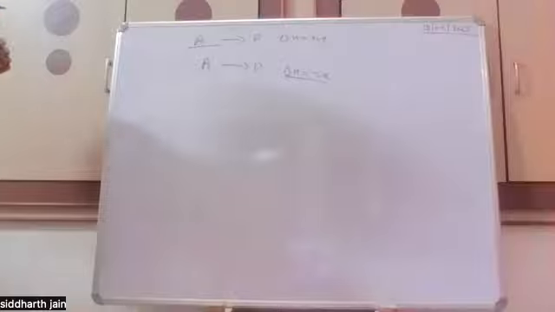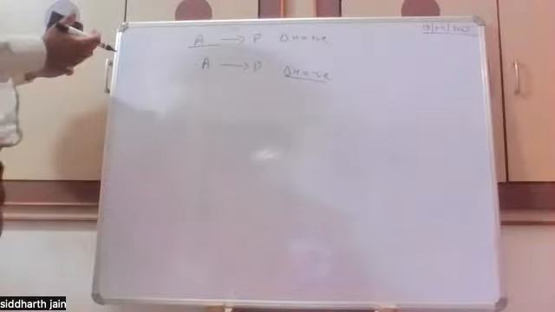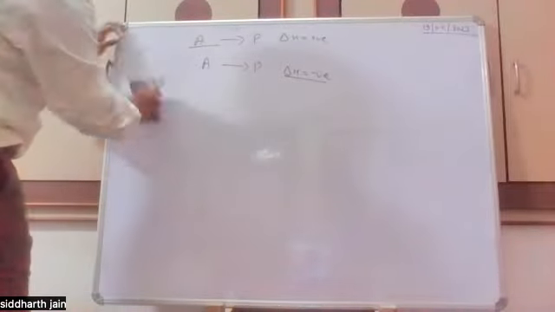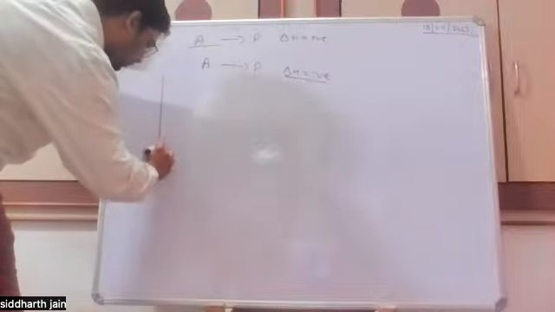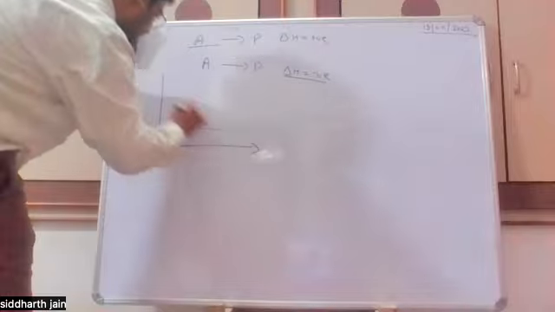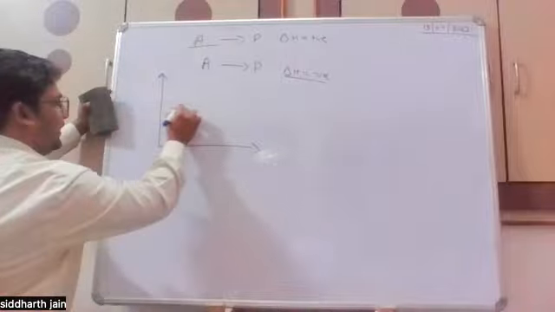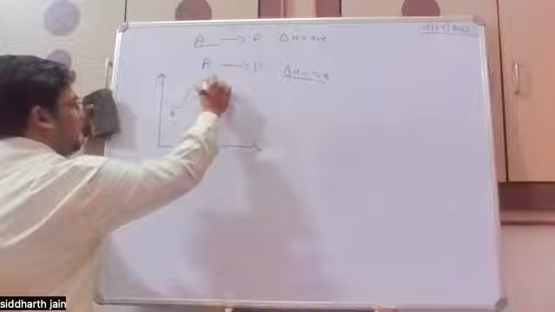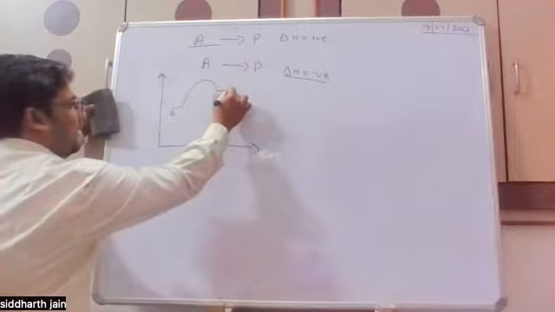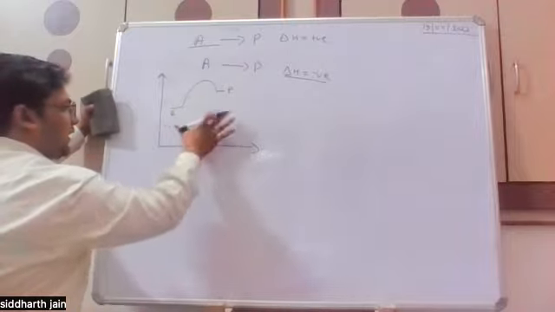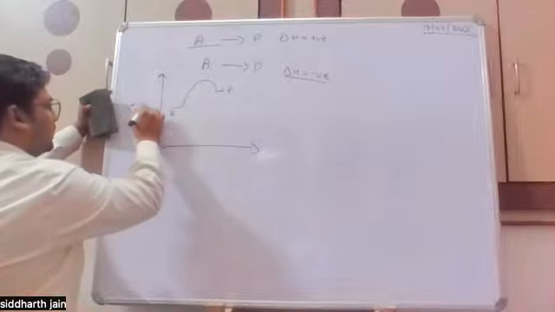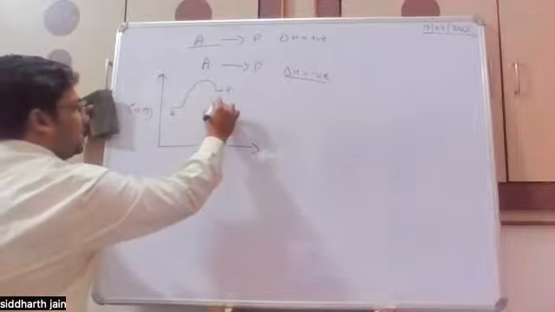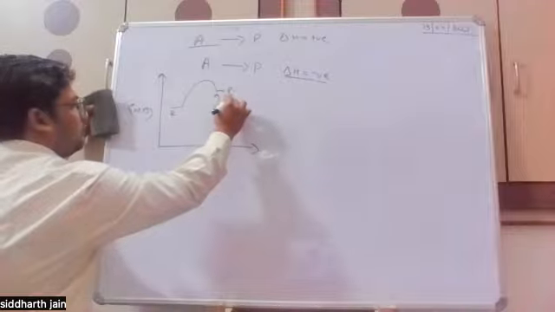Or we can say, if we draw an energy diagram, if a reactant is there with some energy and it is getting converted into the product, and the product has higher energy than the reactant in the energy diagram, then the change in energy will be positive because we need to supply heat.